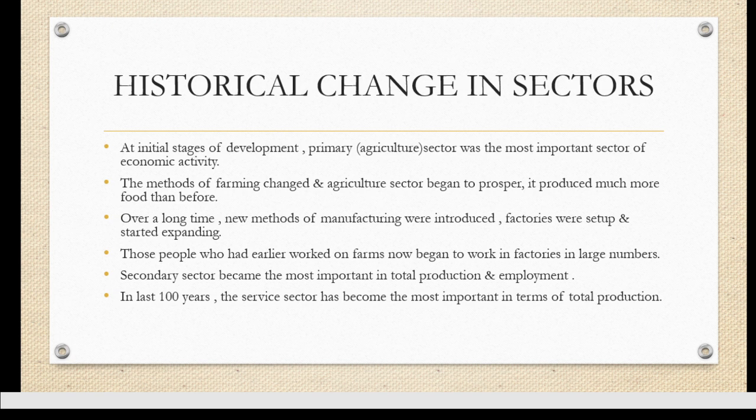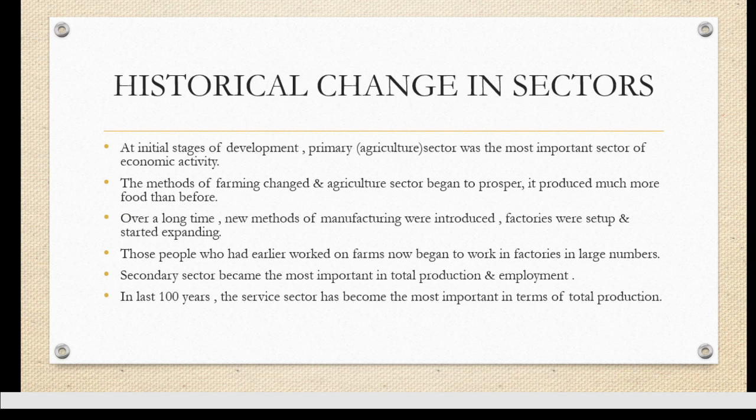Due to this, one more thing happened, that the people who were earlier working in the farms, जो पहले खेतों में काम करते थे, they now started working in factories. ठीक है, और धीरे धीरे ये हुआ, that was a change in the sectors of our country where the people were more into the primary sector. Now they started shifting toward the secondary sector and the tertiary sector, and this resulted in the production and employment of the people in our country in the secondary sector.